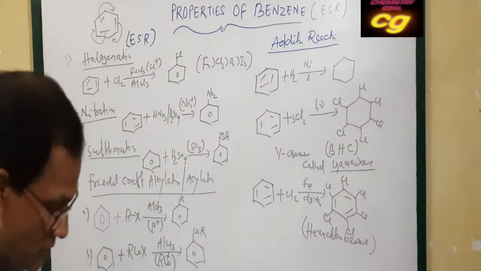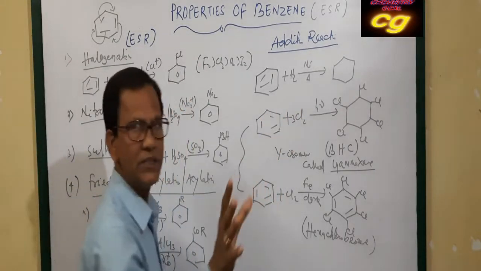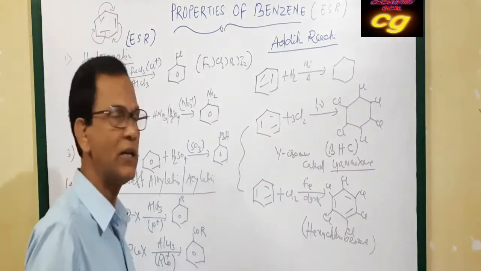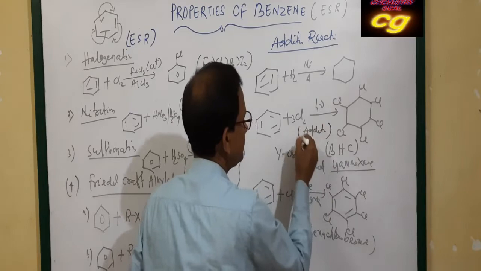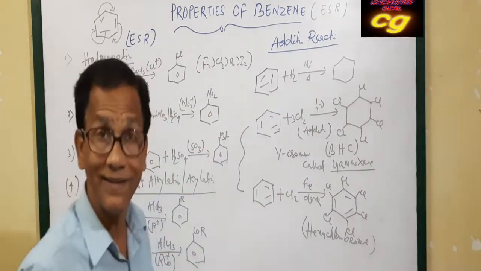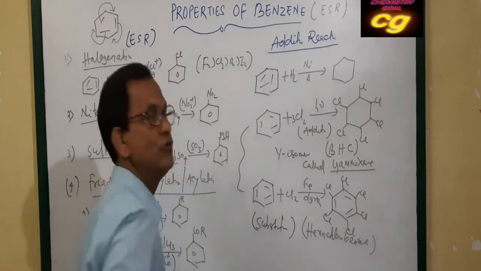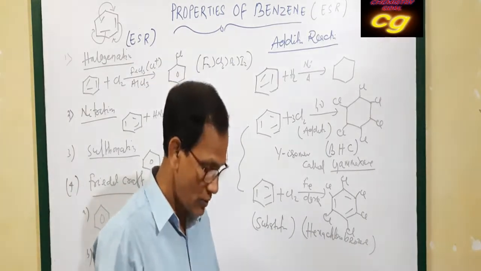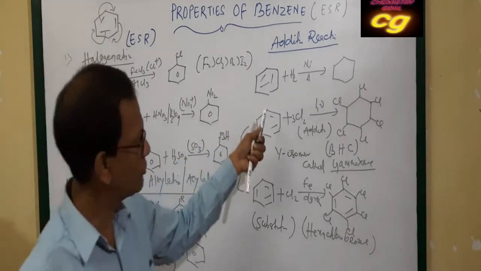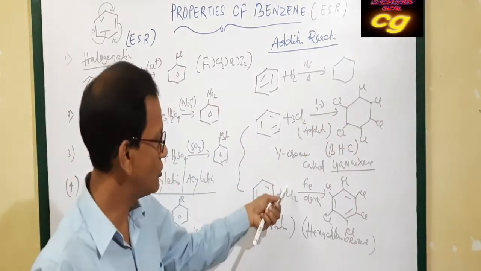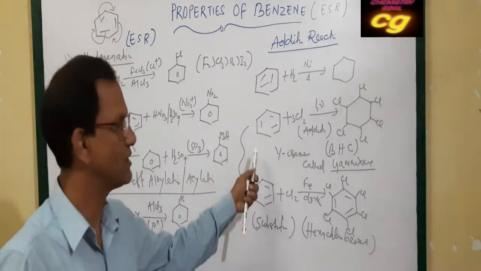This is the difference between these two, very important. Benzene and chlorine in the presence of light gives BHC, benzene hexachloride. This is an addition reaction. But benzene and chlorine in the presence of iron in the dark is substitution. That reaction gives the substitution product, hexachlorobenzene. So this is the difference between halogenation in the presence of light and halogenation in the dark. This is the difference between the addition reaction and the substitution reaction of benzene.